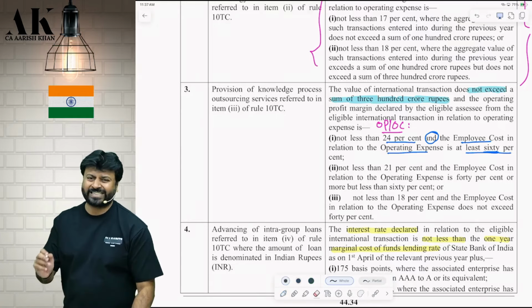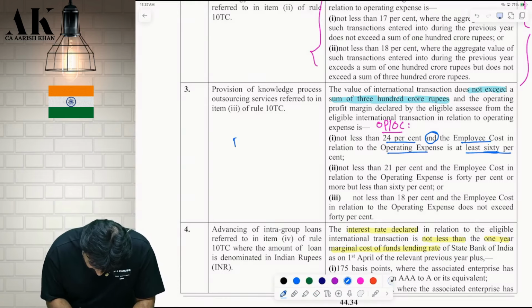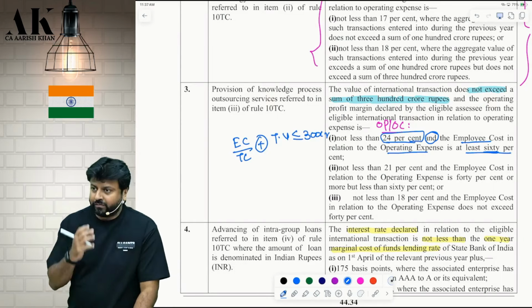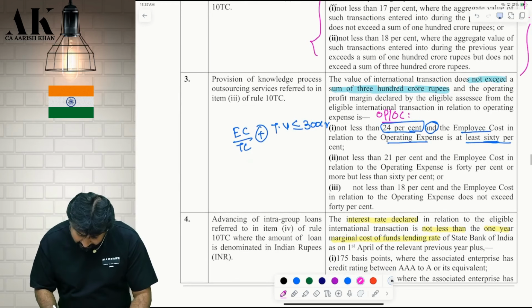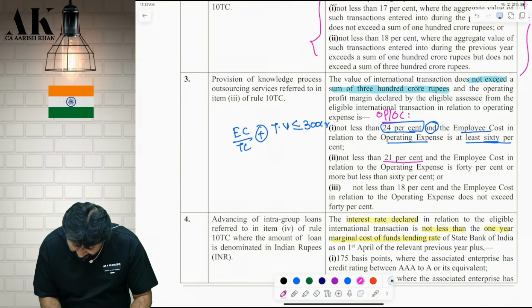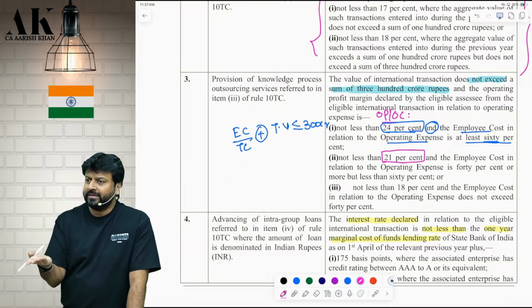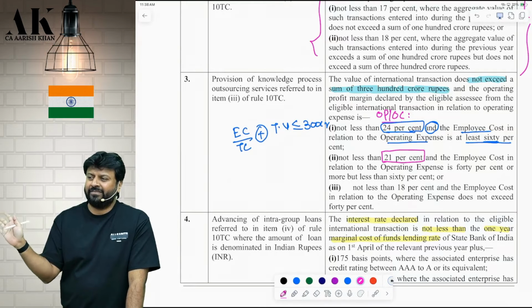Are you clear? You will check employee cost upon total cost, plus you will check the transaction value is up to 300 crore. Then you can get the advantage of 24%. Are you clear? Shall I go ahead? It will come down to 21%. Good or bad for you?